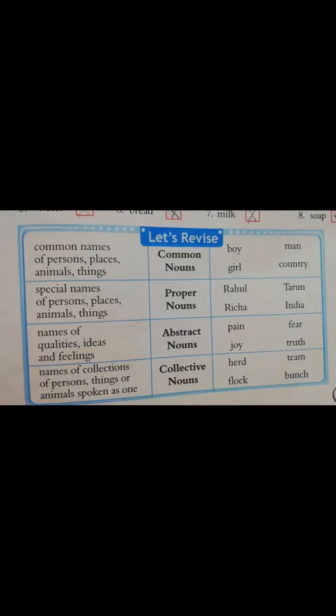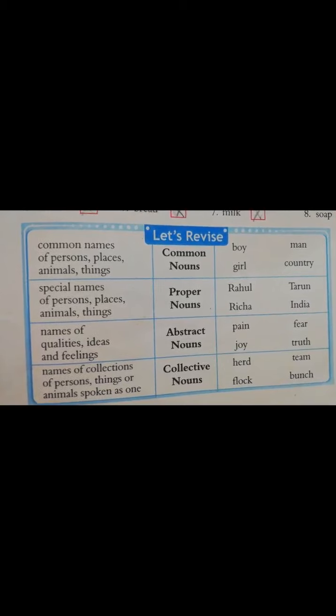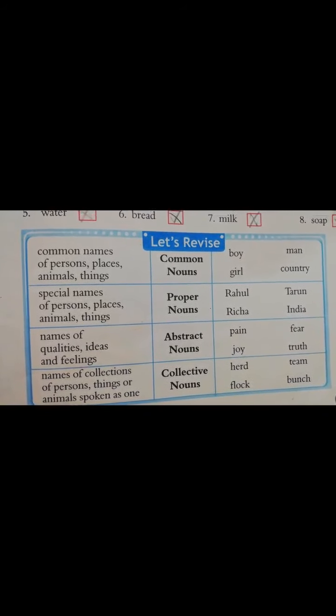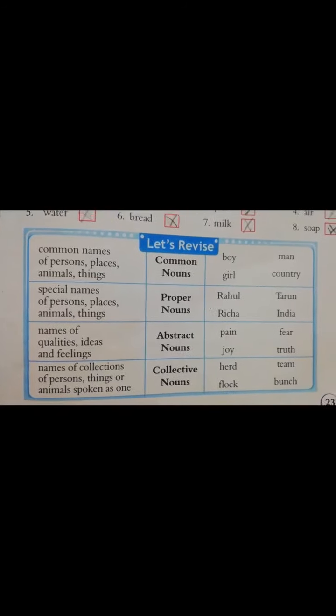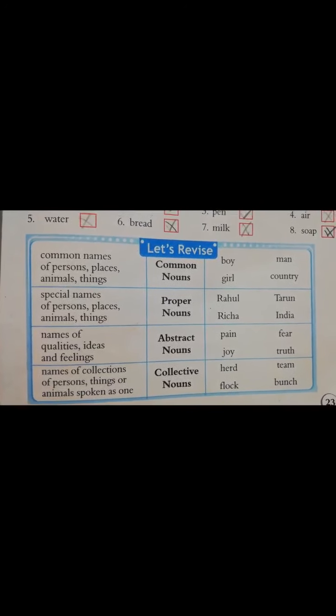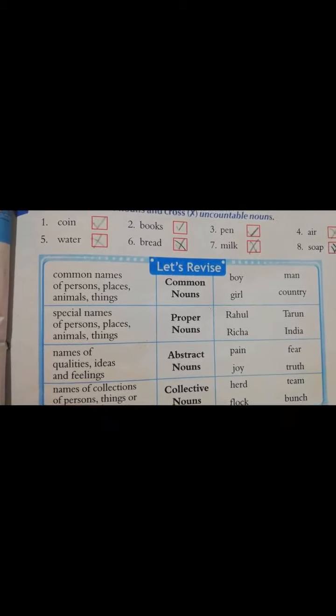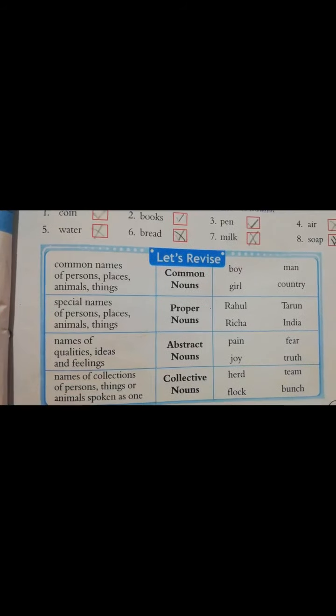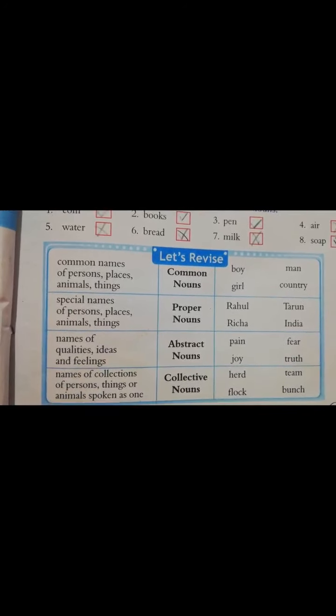Right? So honesty, heat, love, sweetness, anger, height, these types of things we cannot touch or see. These are called abstract nouns. Right? In your class, I'm talking about class 5, grade 5, only 4 types of nouns are mentioned. But I have mentioned 5 types of nouns. Material nouns are not in your syllabus, but you can understand what material nouns are.